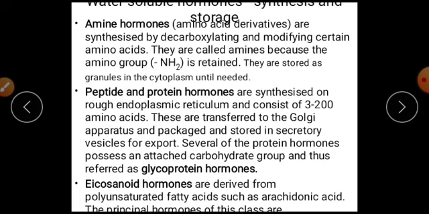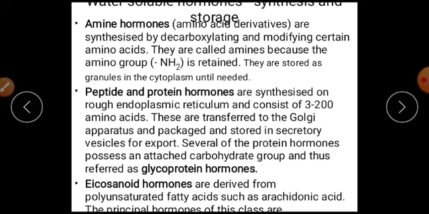There is also another group of hormones called eicosanoid hormones. Eicosanoid hormones are derived from polyunsaturated fatty acids such as arachidonic acid, and the principal hormones of this class are prostaglandins. So here we find hormone synthesis and storage: some are synthesized from amino acids, others are proteins and peptides, and there are also those that are manufactured from polyunsaturated fatty acids.